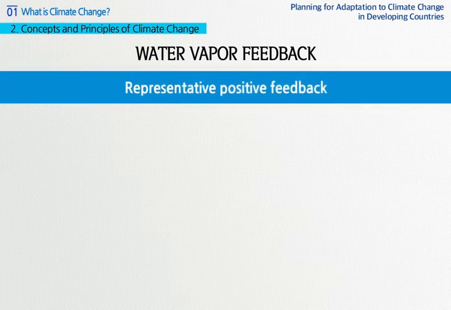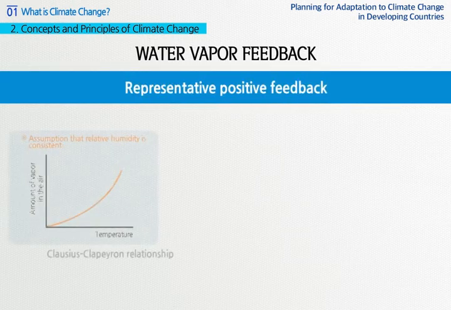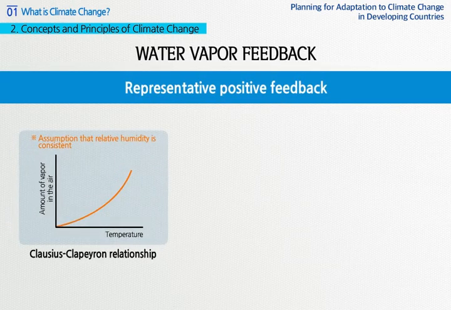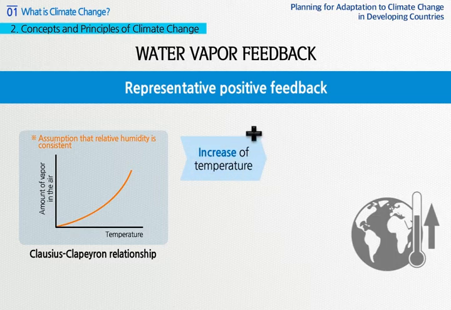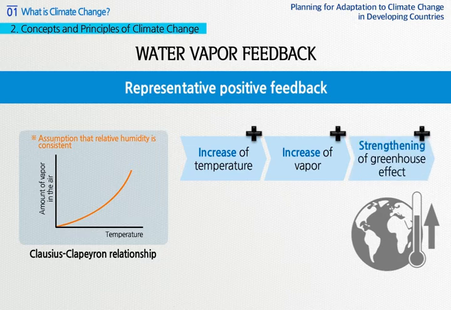Vapor feedback is a representative positive feedback. In general, it follows the Clausius-Clapeyron relation, that as temperature rises under the assumption that relative humidity is consistent, amount of vapor increases. The greenhouse effect of vapor is the greatest. Therefore, as temperature rises, vapor in the air increases and greenhouse effects become stronger, which is a positive feedback.